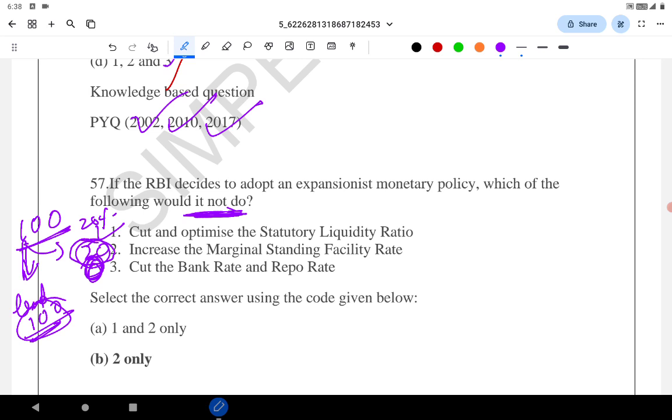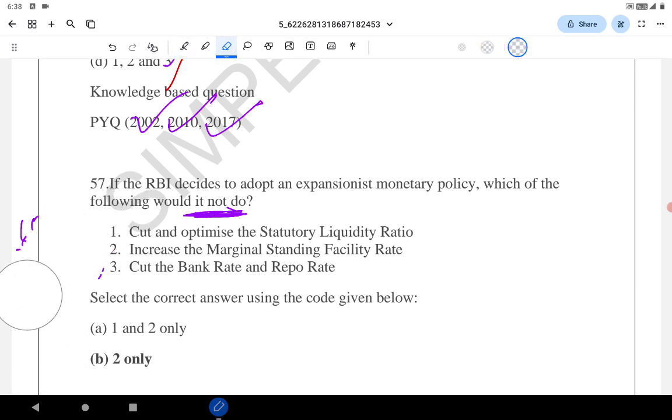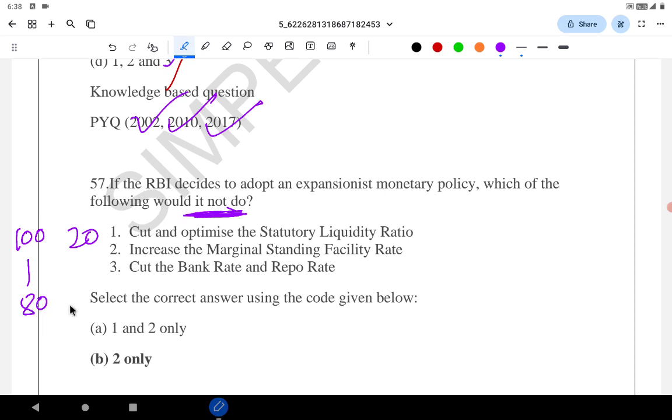Hope you guys understood. If you want, I will explain again. Say there is a 100 rupee deposit with the bank. SLR is 20 rupees, they have 80 rupees to lend. In the next case, if they cut SLR, rather than 20 rupee SLR, they make it 0, they have all 100 rupees to lend. This is more expansionary. So cutting the SLR is expansionary. So they will do it.